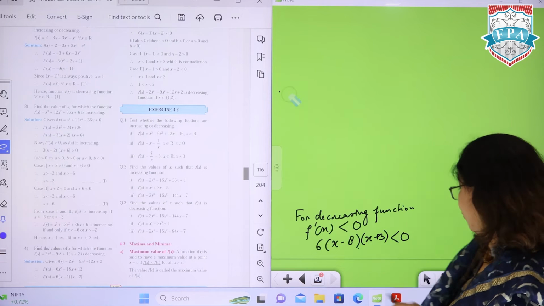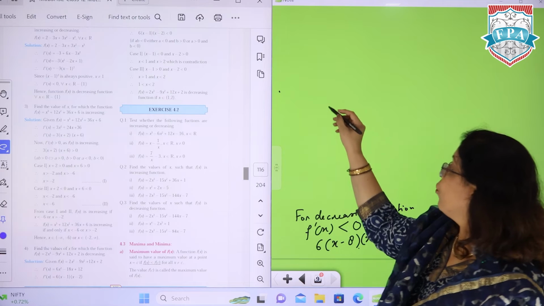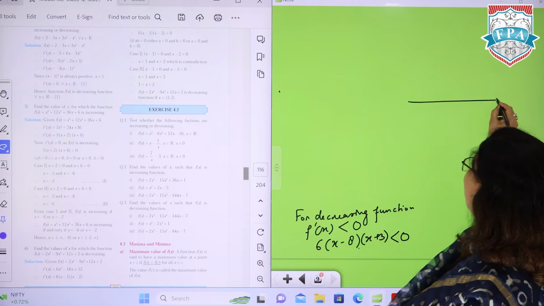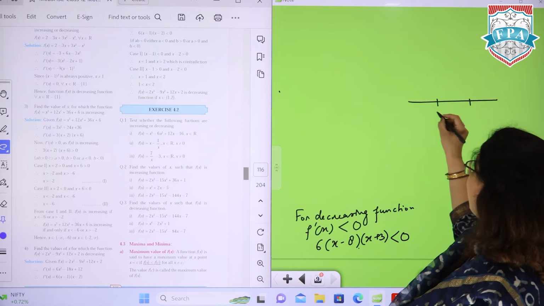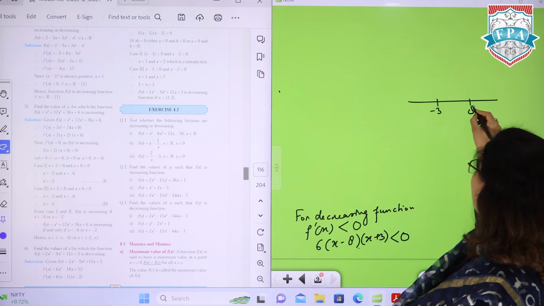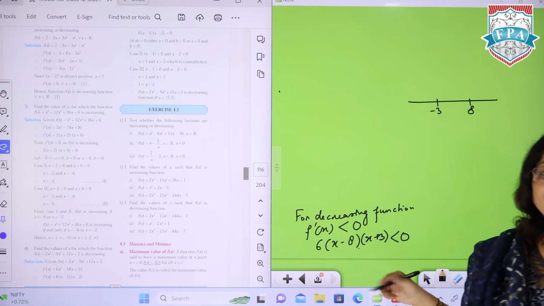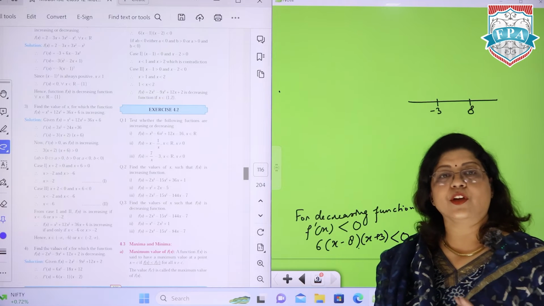First part must be clear to you people now. अब ये जो critical value है ये आप side में थोड़ा सा rough में बनाओगे. एक value -3 है और एक value 8 आ रही है. Critical values निकालेंगे कैसे? By equating it to 0.